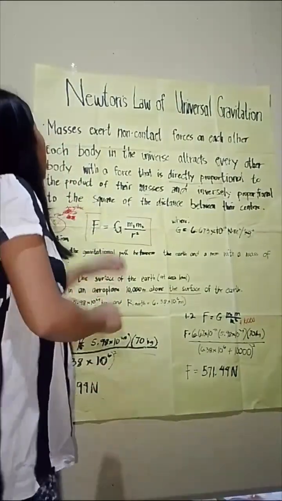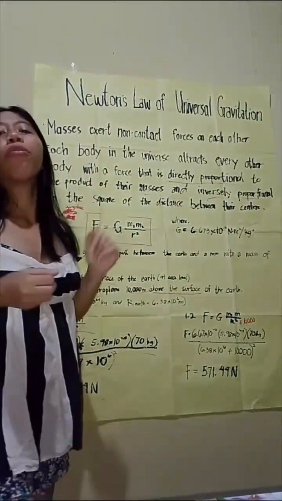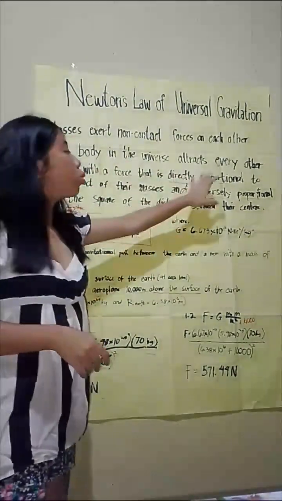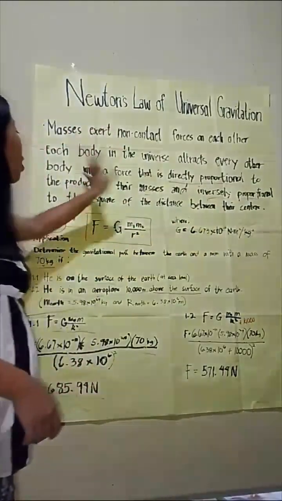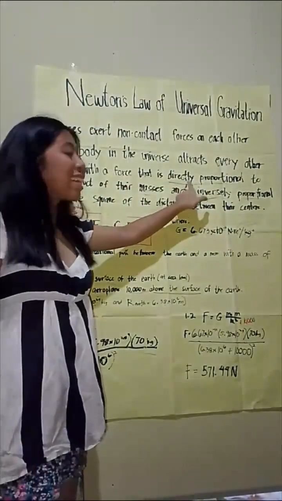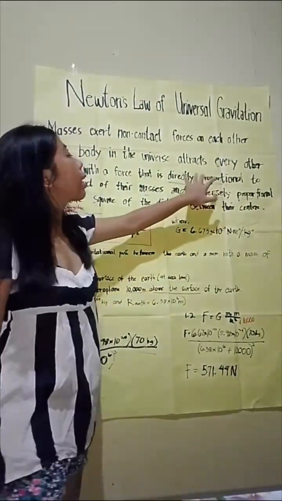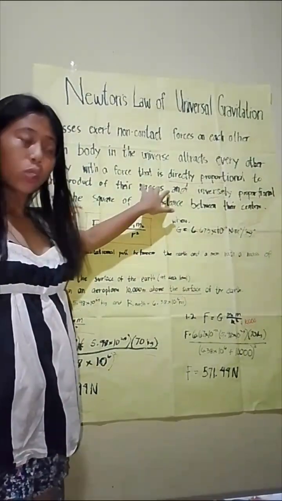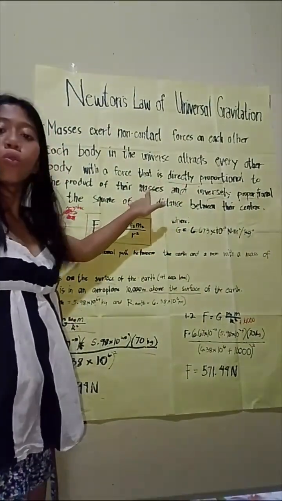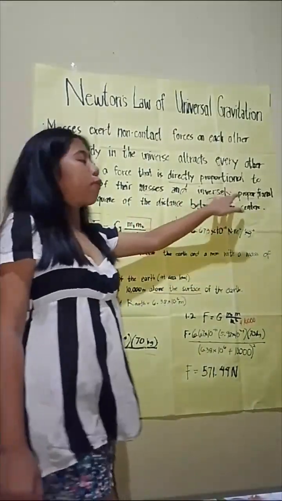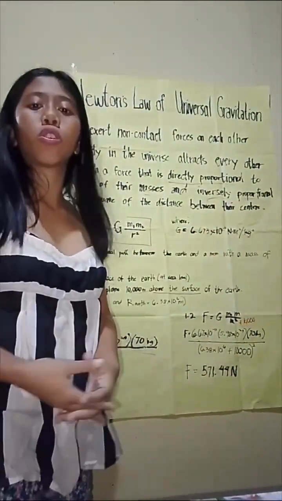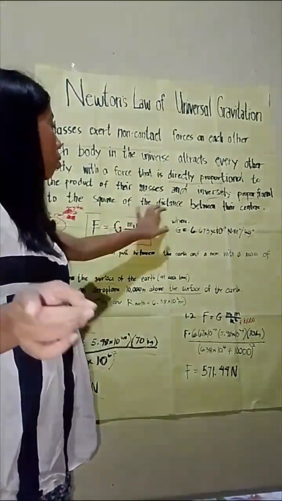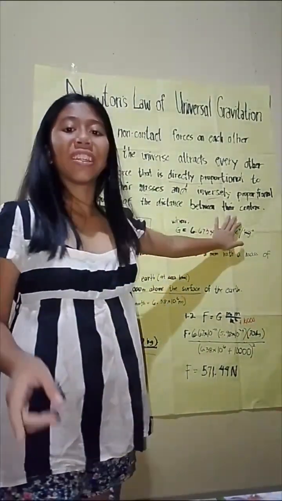Now, what is Newton's law of universal gravitation? Good question. Newton's law of universal gravitation states that each body in this universe attracts every other body with a force that is directly proportional to the product of their masses, and inversely proportional to the square of the distance between their centers.